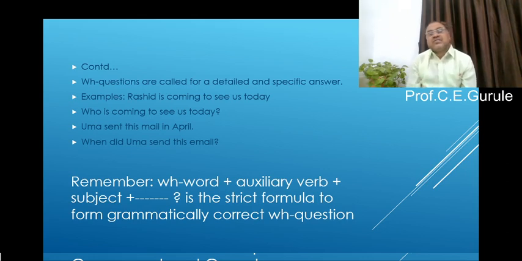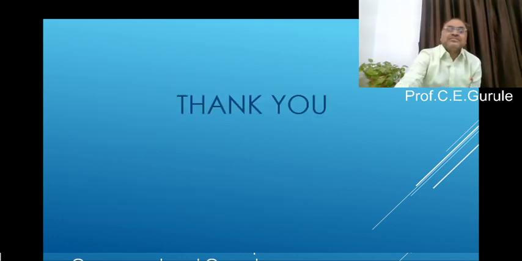Now when you want to form a WH type question, remember the formula. WH word plus helping auxiliary verb plus subject plus whatever may be. But remember to put a question mark at the end of the sentence. And this is a strict formula to form a grammatically correct WH type question.